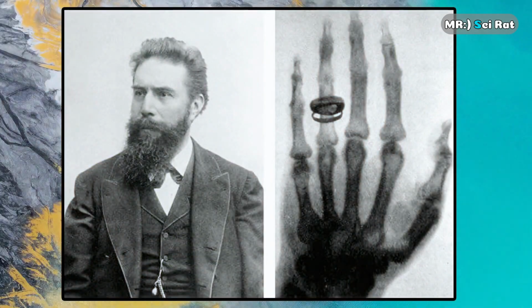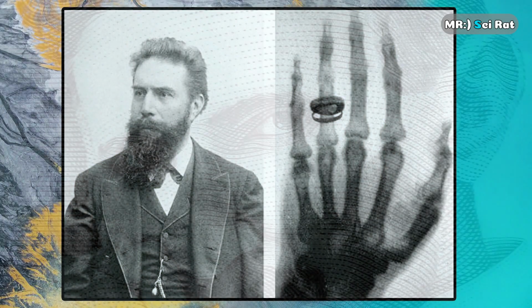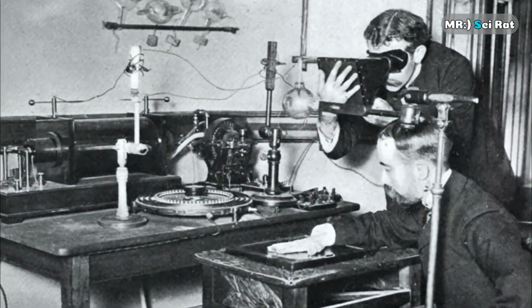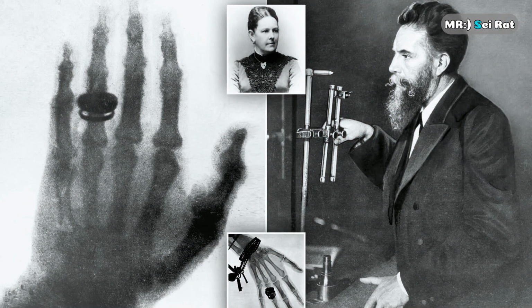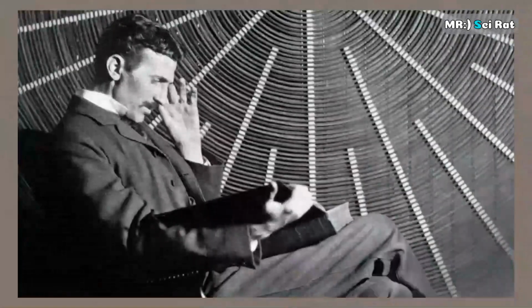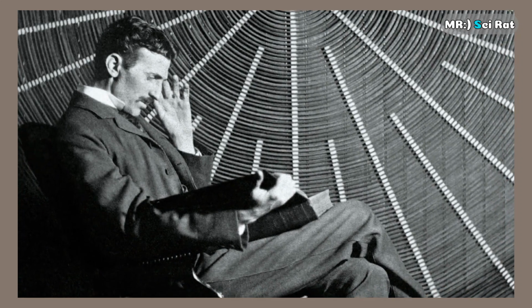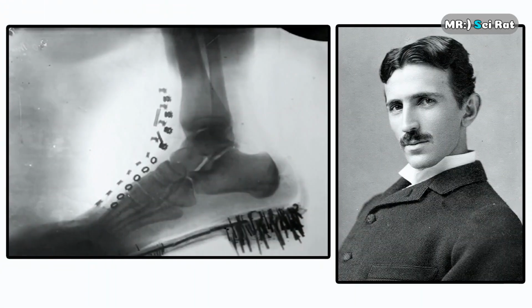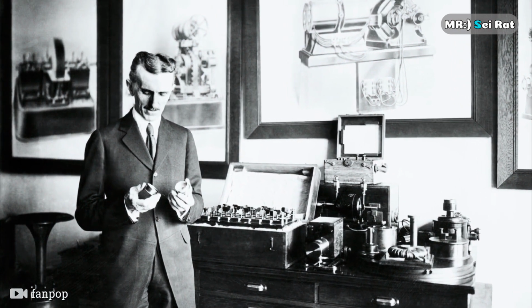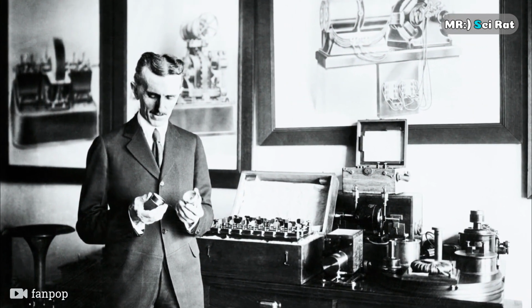Tesla was also working on X-rays at the time of Röntgen's discovery of X-rays in 1895. Although Röntgen published his research before Tesla, later Tesla developed his own technique to produce X-rays through vacuum tubes, which he called shadowgraphs. The shadowgraphs played an important role in improving X-ray technology, and Tesla was the first person in America to capture an X-ray picture.